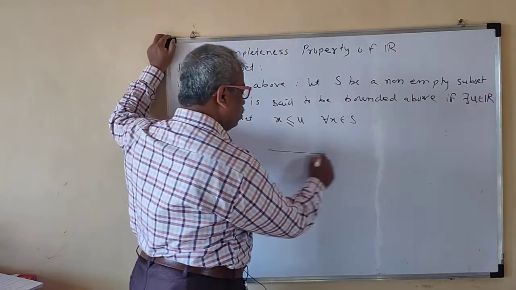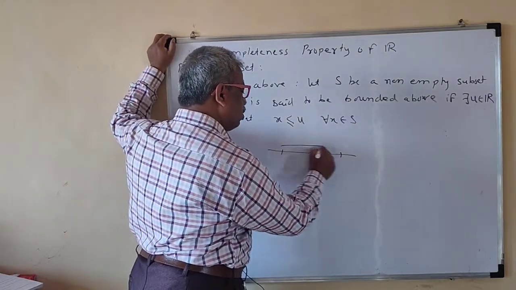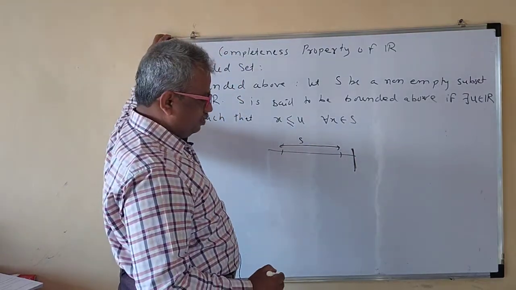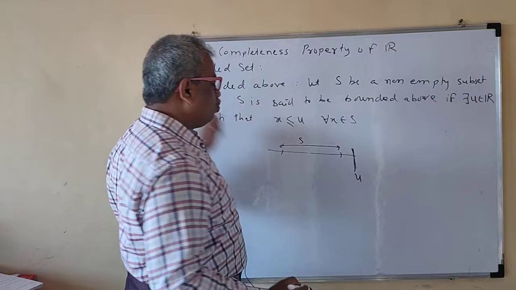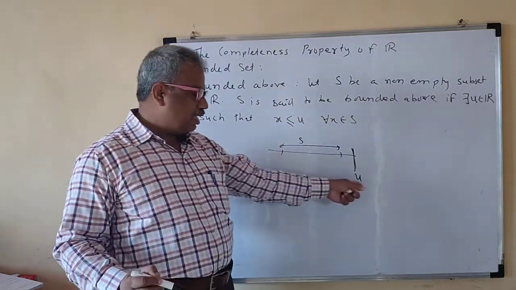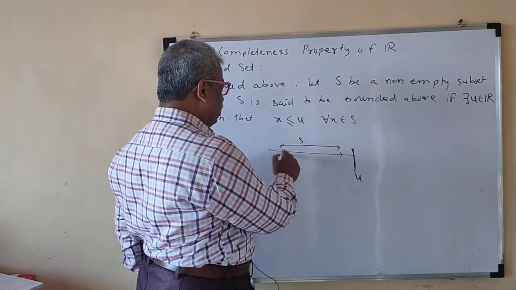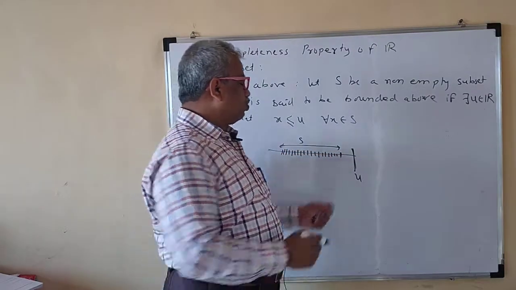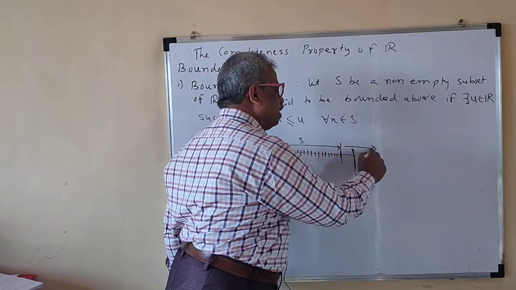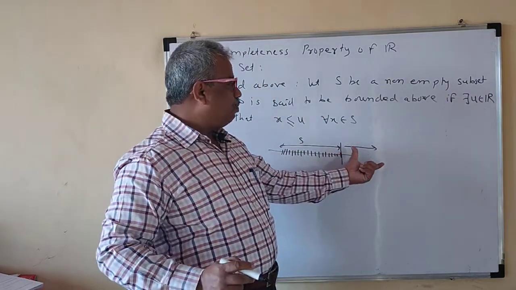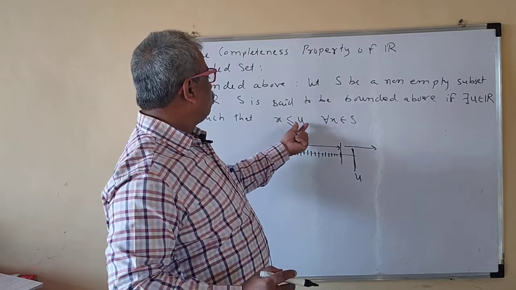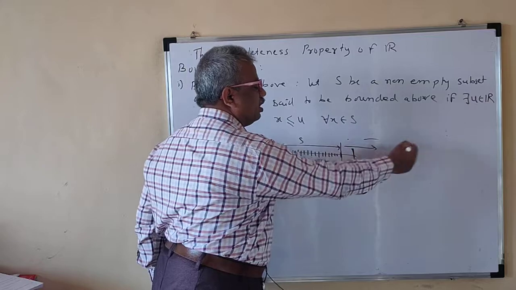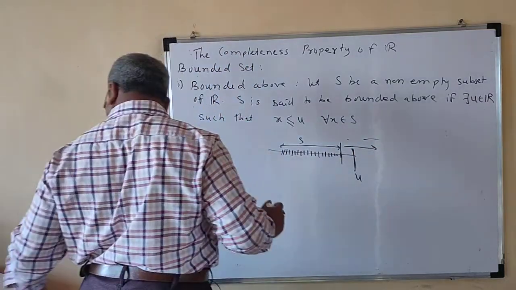Suppose you are here. So this is your set S now. Now this is a real number that exists, so this will be your U. See that all the numbers in S are less than U. If your set is this, then all the rest are upper bounds of S. Every number here is such that all the elements of S are less than these numbers.